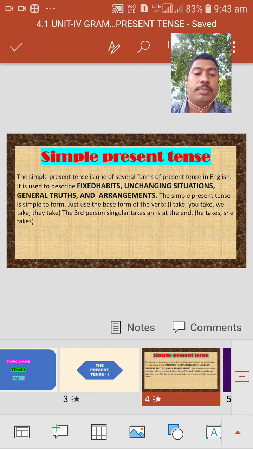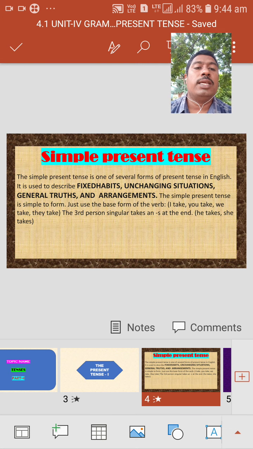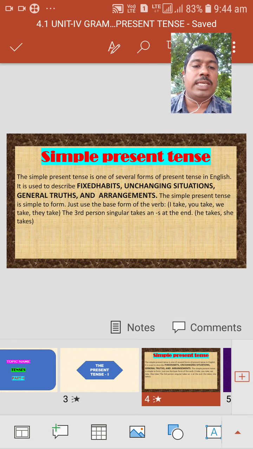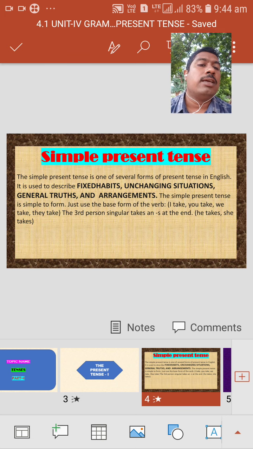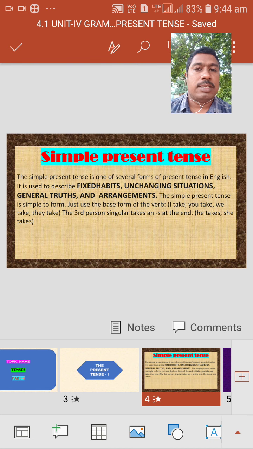Base form of the verb means, for example, the word eat. Eat is the base form; ate, eaten, eating are the remaining forms. We may call the base form verb 1. So in simple present tense we should use only verb 1.